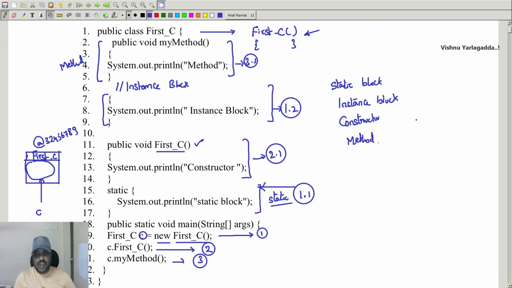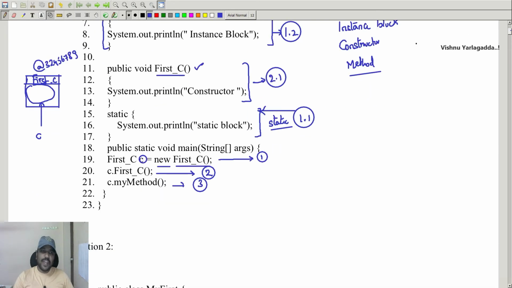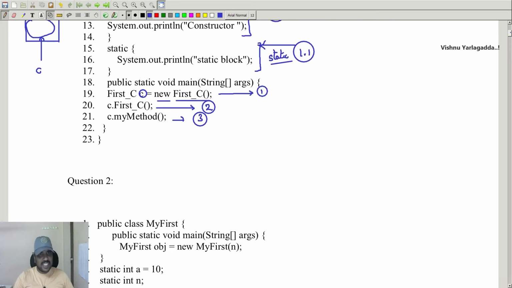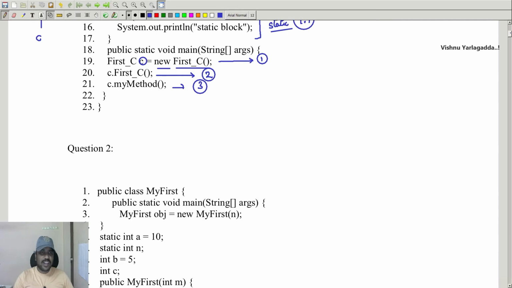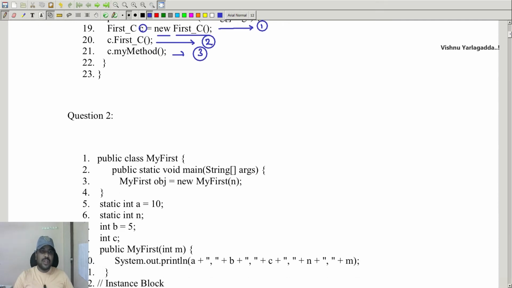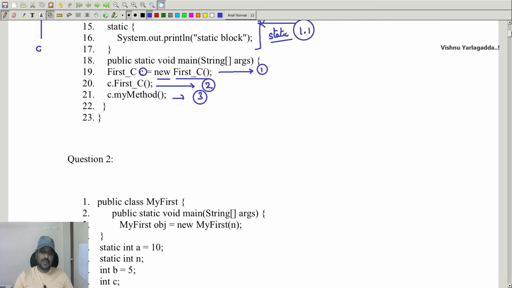What this program is going to tell is that whenever you are writing a Java program, the first block that gets executed is the static block, then the instance block, then variable declaration and all those things. Then the constructor will be called. At the same time, static has the highest priority. That's why the main function will be called first whenever you're writing any program. So fine, this is proper.